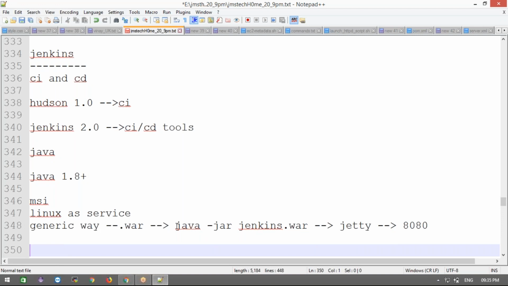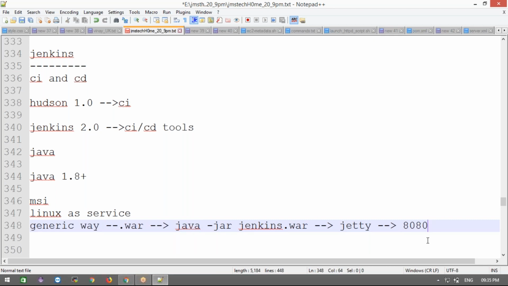If you want to run this, you must install Java first in your system. I will show the steps to check whether Java is installed properly or not. Once Java is successfully installed, we can run this command, or else it will throw an error: Java internal or external command not found. That error will be thrown while running this command, which means Java is not properly installed in your machine.